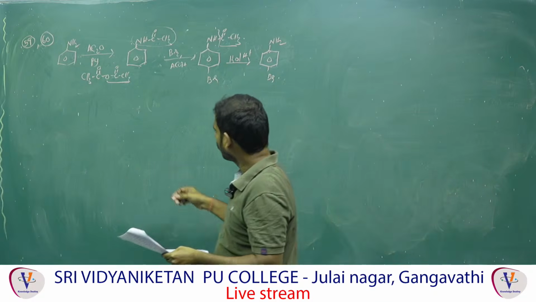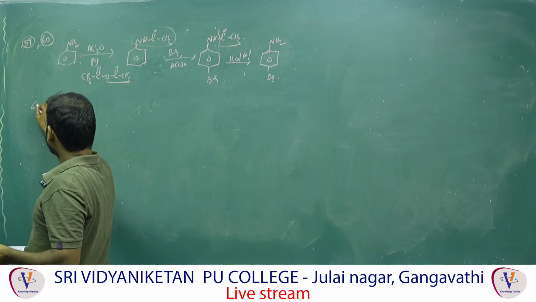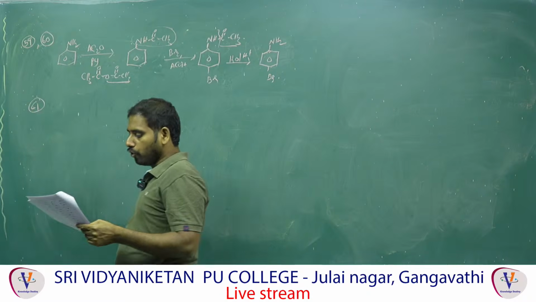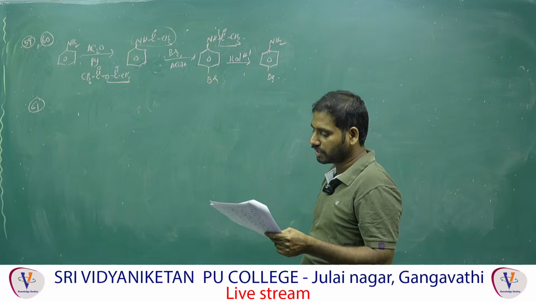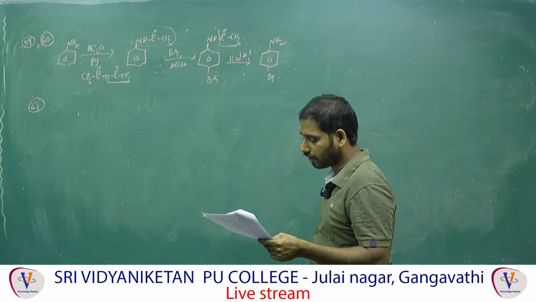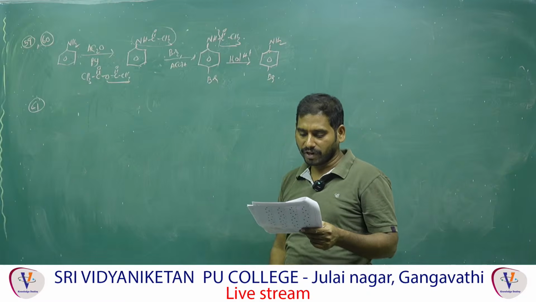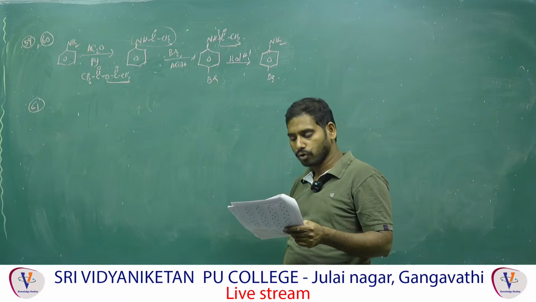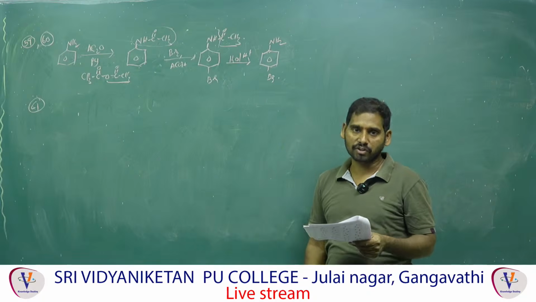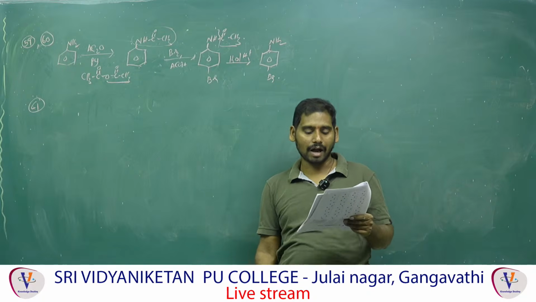Next. Question number 61. How to do this type of question? Possible formula of a compound with elements A, B, C having oxidation numbers given. A oxidation number plus 2, B oxidation number plus 5, C oxidation number minus 2. For this type of question, go through the options.